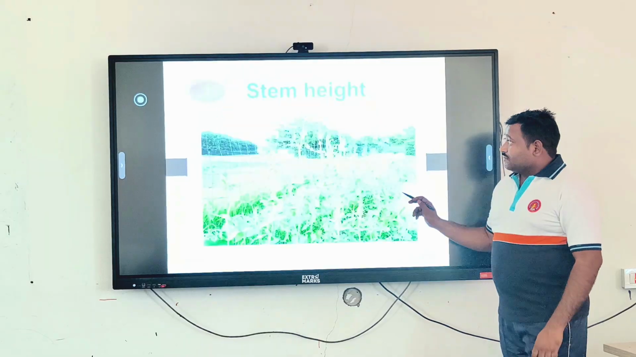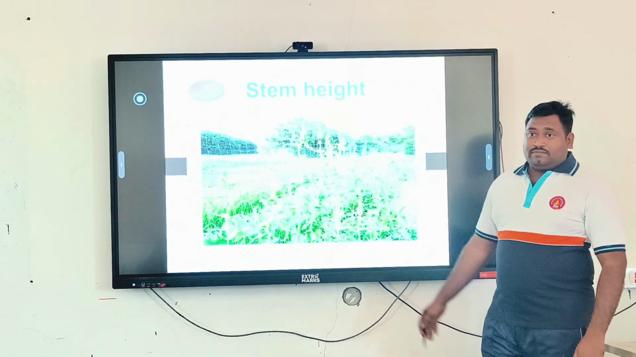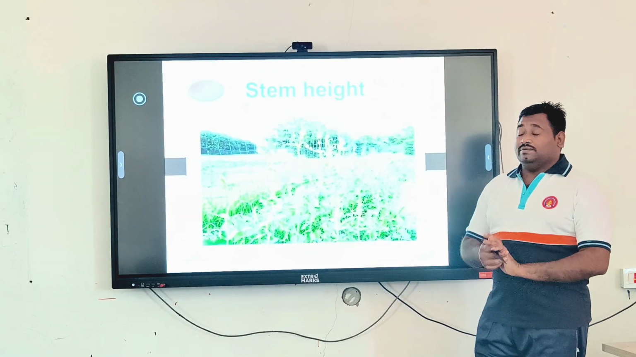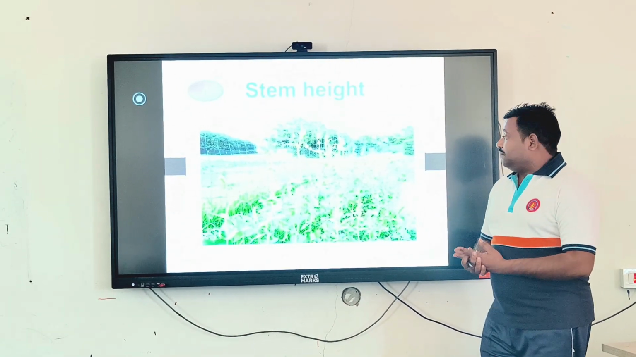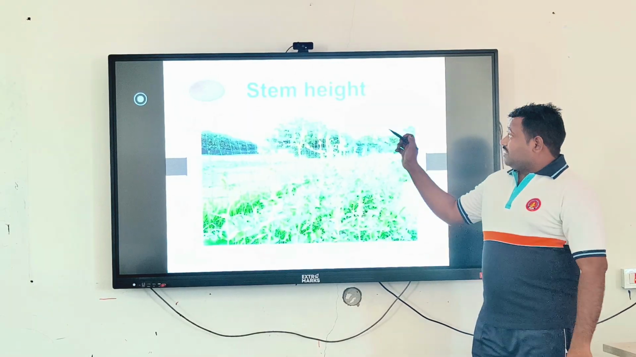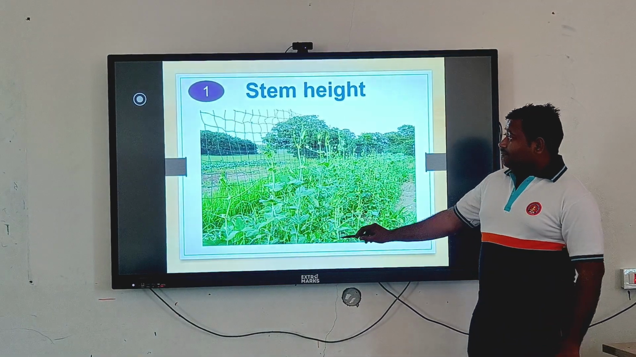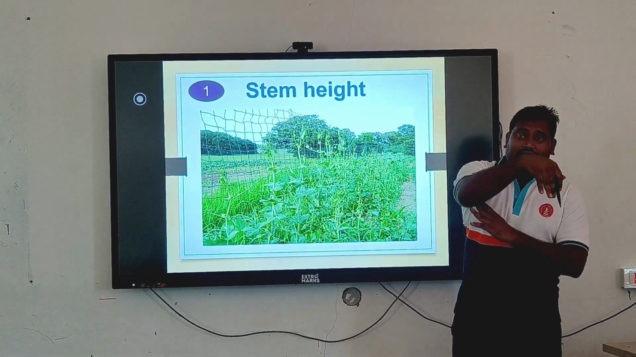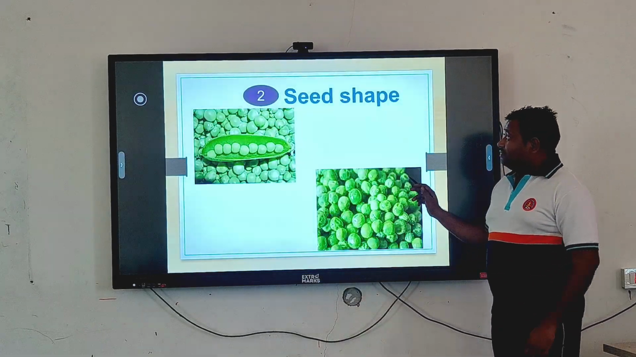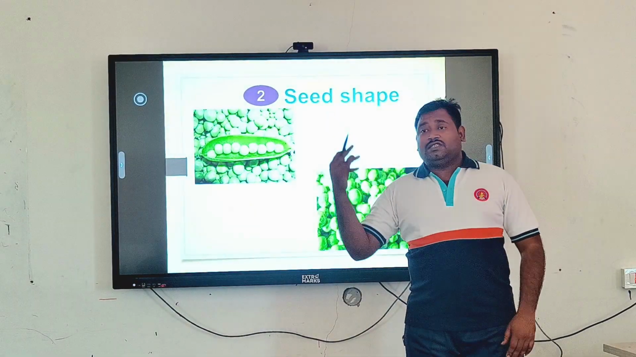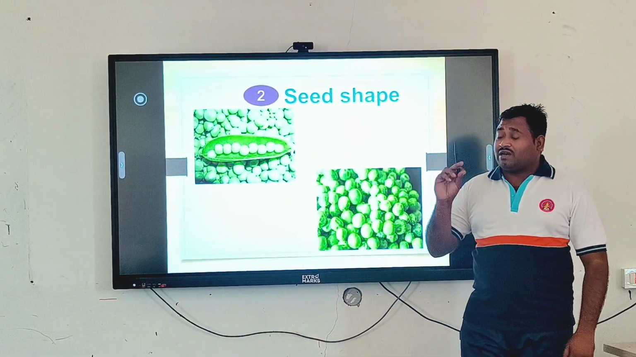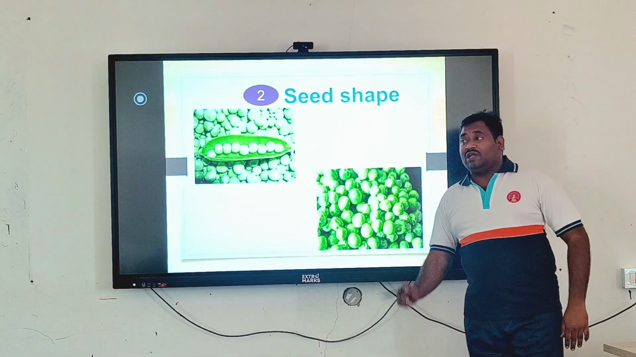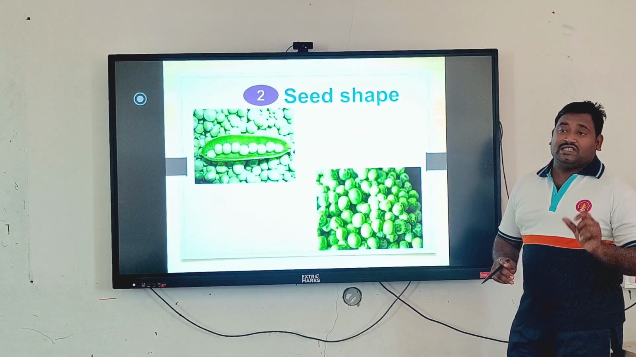The pea plants show lots of contrasting characters that make them more special and more important for study. Stem height is one character, and it is not equal in all plants. Some pea plants are very tall, some are dwarf. Next you see seed shape. The seed shape also varies. Some are rounded, some are constricted. You can see here completely developed, rounded seeds, and here constricted, weak seeds.